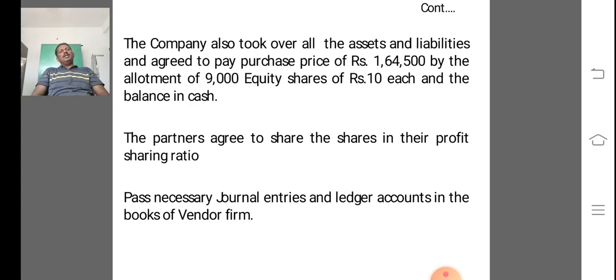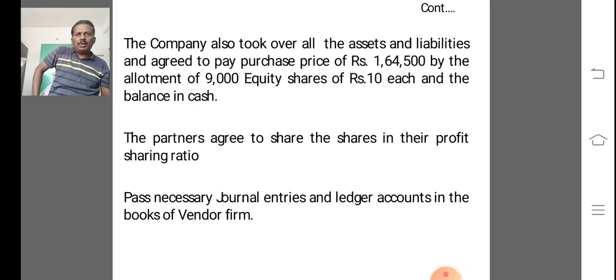The partners agreed to share the shares in their profit sharing ratio. The question is, pass necessary journal entries and ledger accounts in the books of vendor firm.